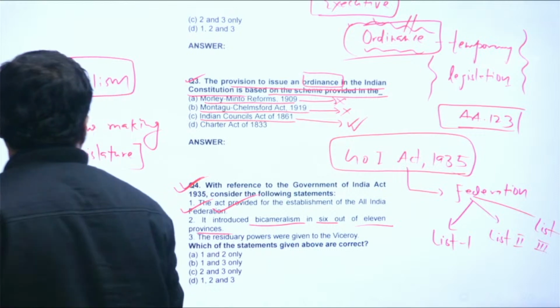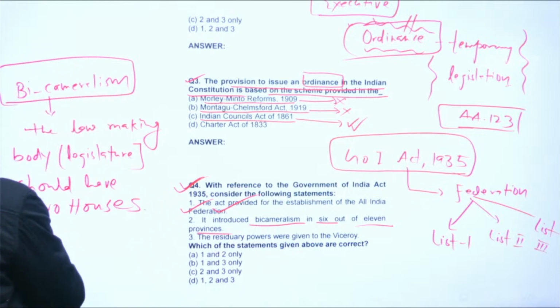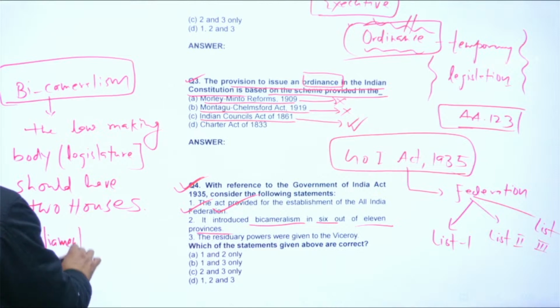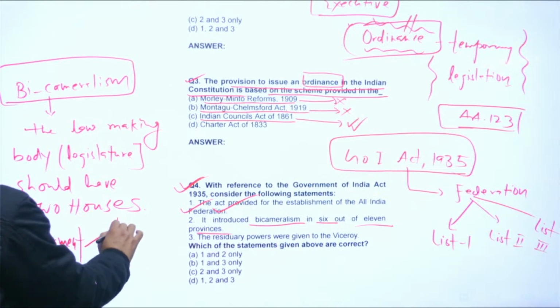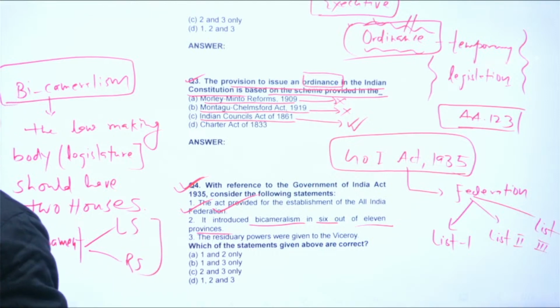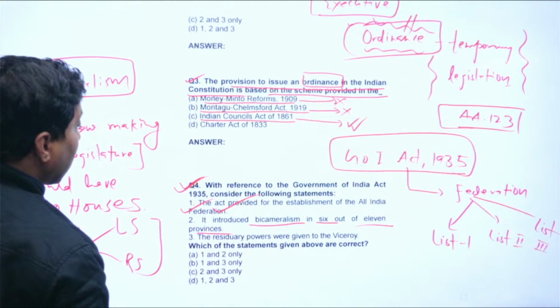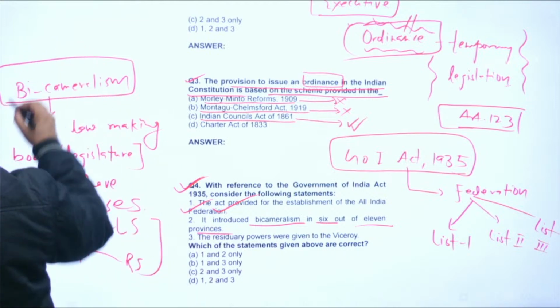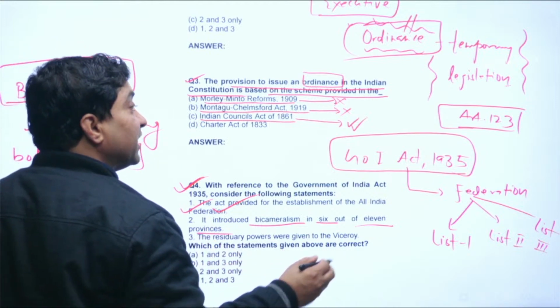For example, the Indian Parliament has two houses, the Lok Sabha and the Rajya Sabha. At the union level, bicameralism was introduced in 1919.